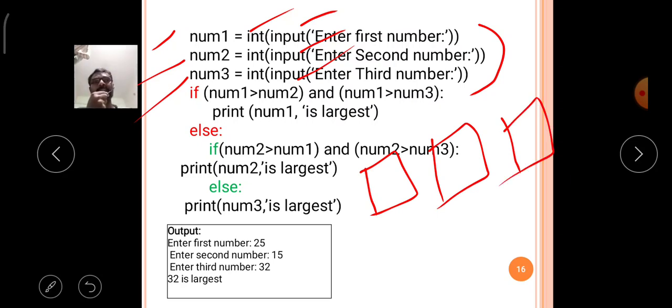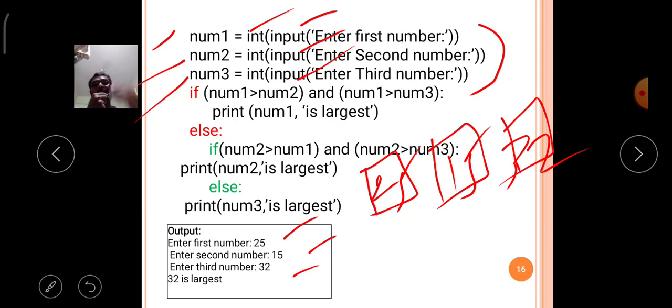In the three variables, the first variable value is 25, the second variable value is 15, and the third variable value is 32. So here I will give the example. Before discussing the logic of this program, observe the program carefully.